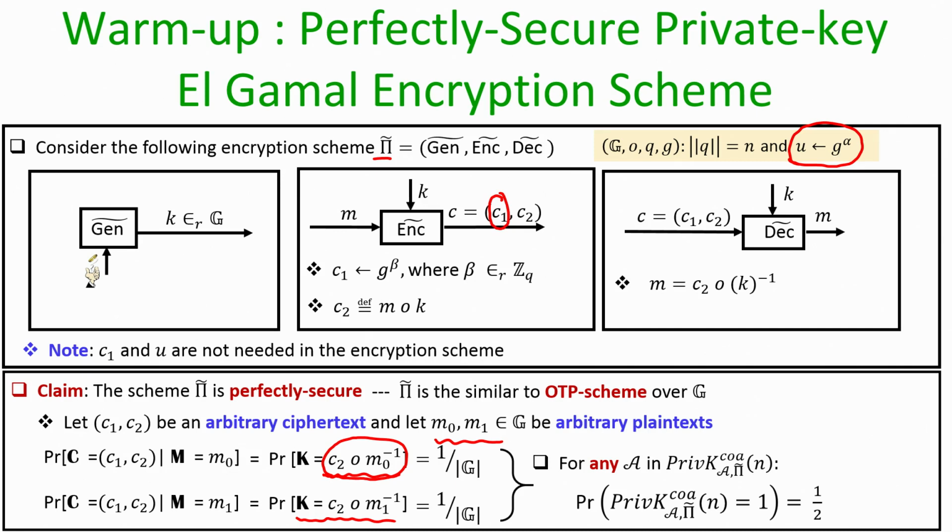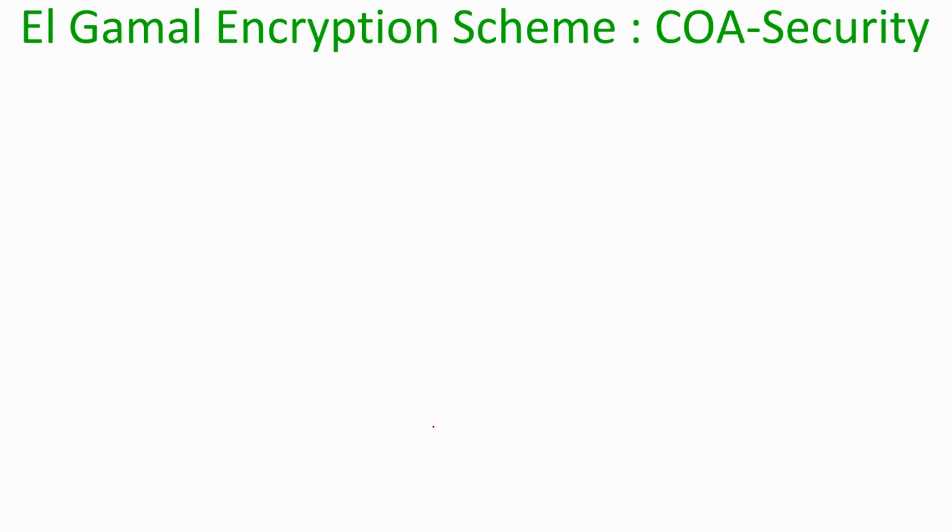That means, for any adversary, even if it is computationally unbounded, if it participates in a perfect indistinguishability experiment in the symmetric key setting, or the COA experiment, then the probability that it can distinguish whether it is seeing an encryption of the group element M0 or an encryption of the group element M1 is exactly half. That means you cannot distinguish. With equal probability, it is an encryption of M0 as well as an encryption of M1, and that is why this modified, symmetric key variant of the Elgamal encryption process is perfectly secure.